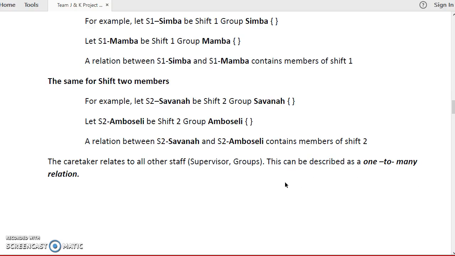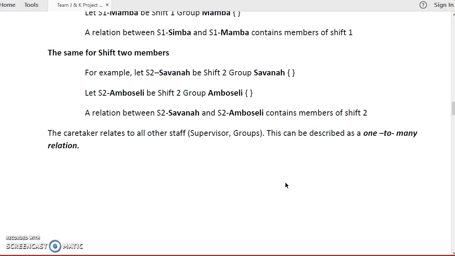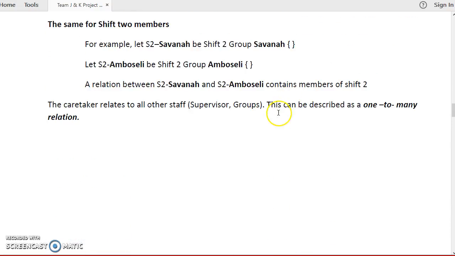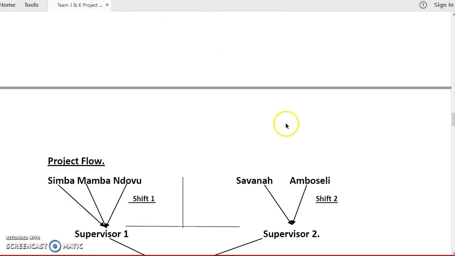The same explanation goes for shift 2 members. Also the caretaker relates to all other staff, that is supervisors and the rest of the groups. This can be described as a one-to-many relation. So I'll welcome Ken to take us through the project flow.